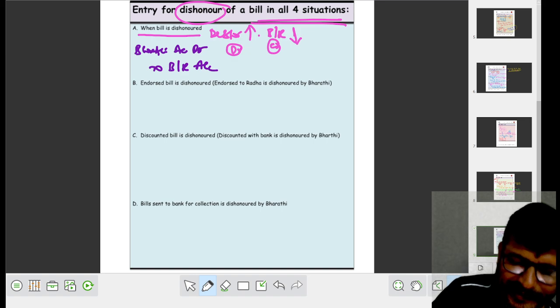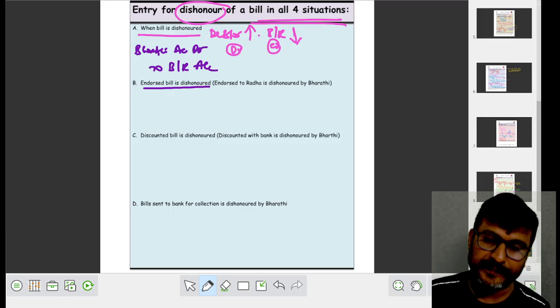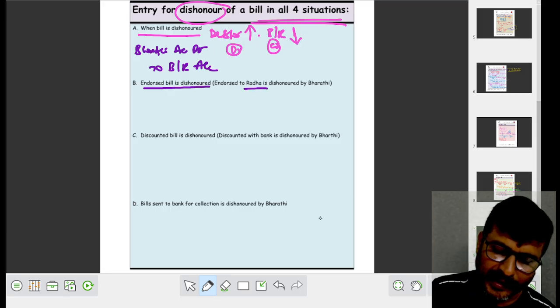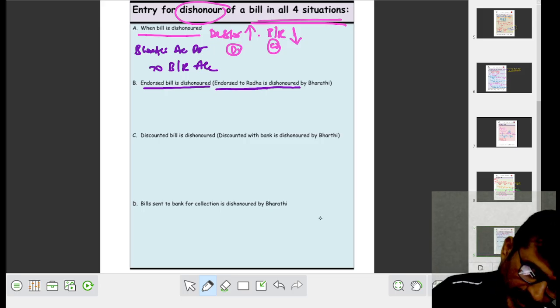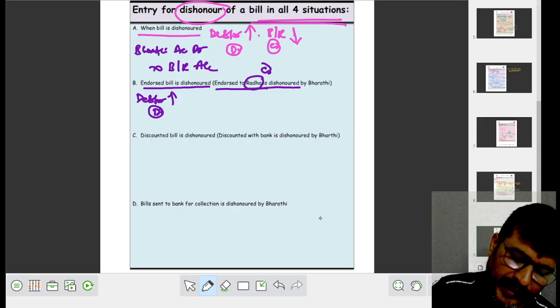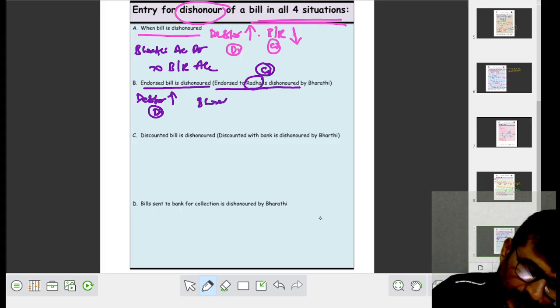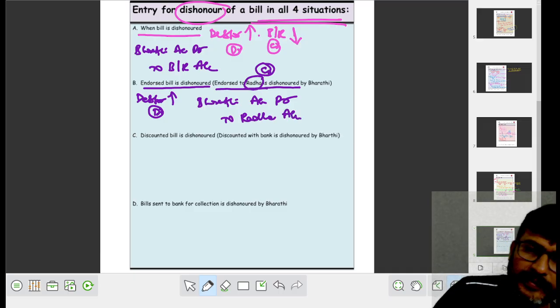to bills receivable account. Now, endorsed bill dishonored. Endorsed to Radha is dishonored. In such case, again we have to say that debtor increased, debit. The bill is with whom? Radha. Radha is to be credited. For this the journal entry will be: Bharati account debit to Radha account. Malum ho raha?